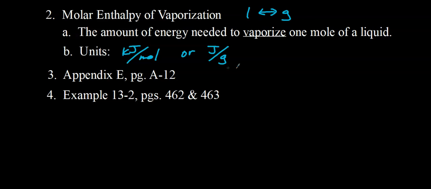Let's take a look at the example on page 462. Go ahead and read along with me, please. Calculate the amount of heat or energy in joules required to convert 180 grams of water at 10 degrees Celsius to steam at 105 degrees Celsius. Let's think about this for a second. We have water at 10 degrees Celsius, which is a liquid, and we want to turn it into steam, a gas, at 105 degrees Celsius. We can separate this into 3 separate steps or 3 calculations, and then ultimately, we're going to add those up.